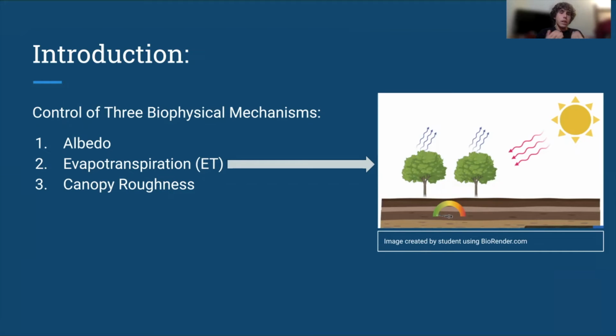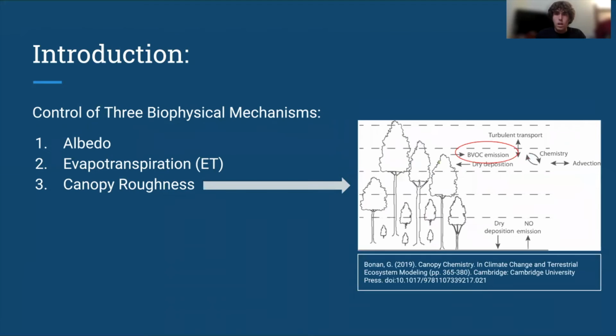And they also discuss canopy roughness, where canopies often create BVOC emissions, which are biogenic volatile organic compounds, which reduce warming, specifically because they regulate secondary organic aerosols and their oxidations.